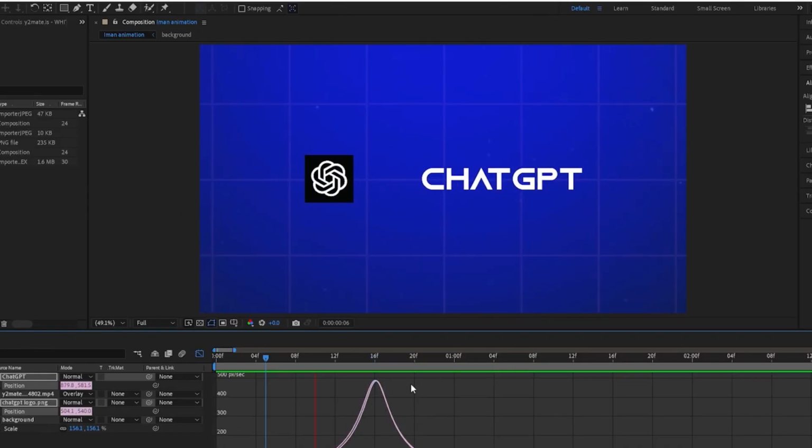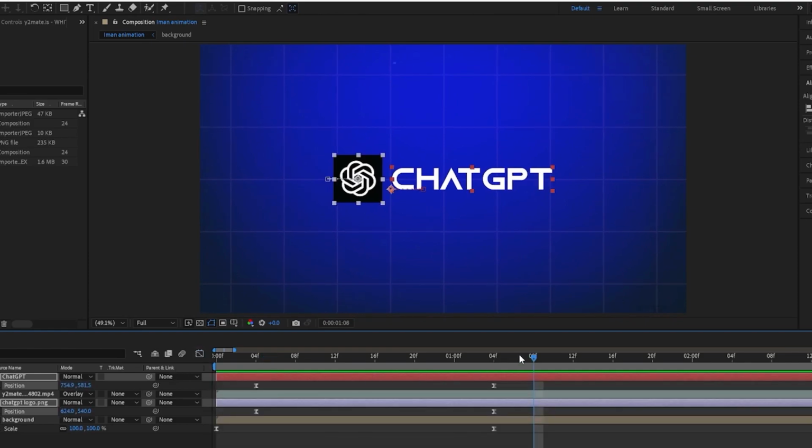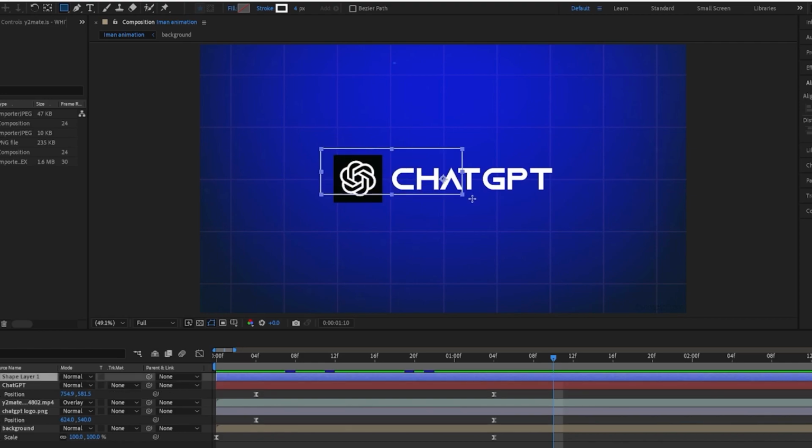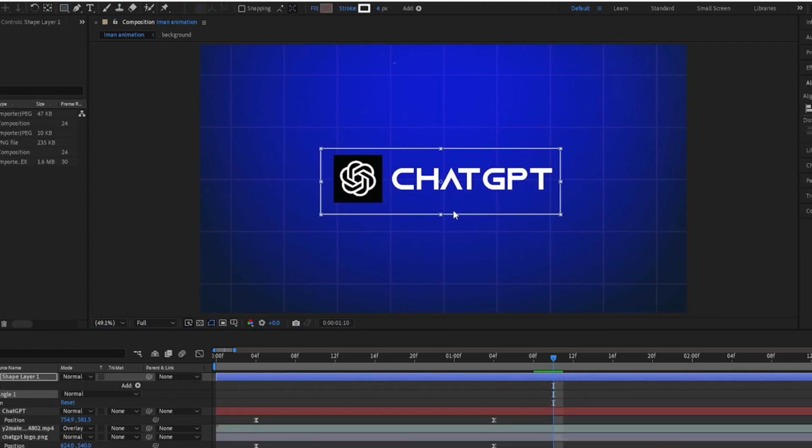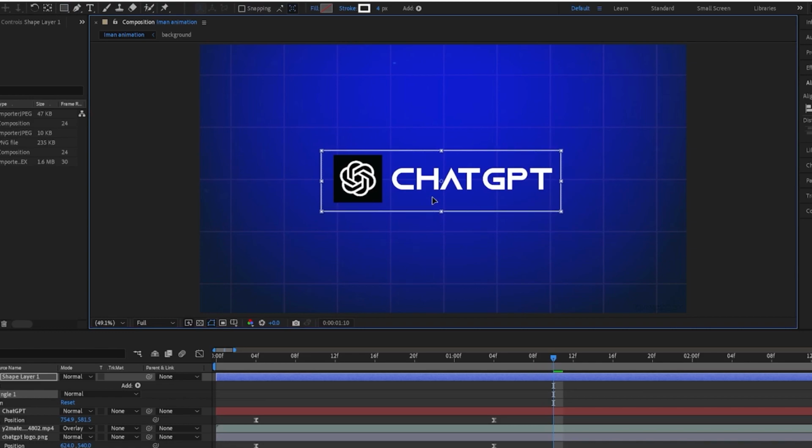So this is what we got now. That looks a lot smoother basically. So look, there we go. Then you want to get the shape icon and create a rectangle around the two logo and text. And you don't want a fill and you want a stroke, so you get this outline. It will look a lot better. Just make sure you center it, and then it's a bit easier.